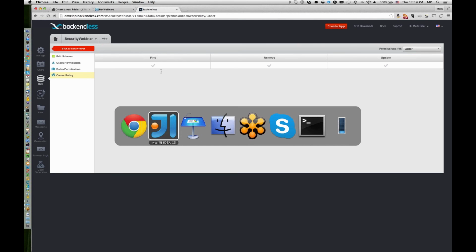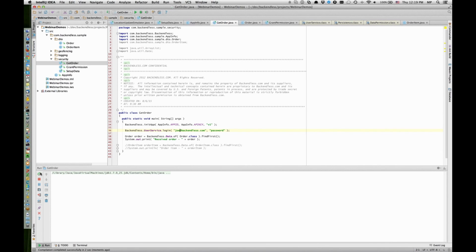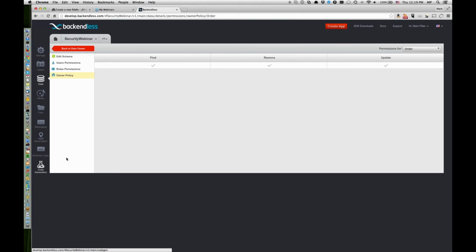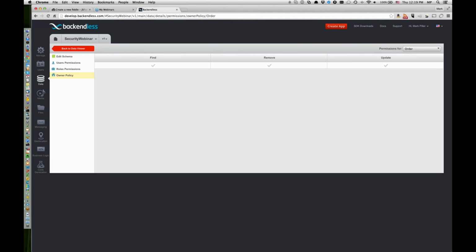And notice what happens. I'm still logging in as Mark, and I was able to get these objects. Now, if I change the login to Joe and rerun this code, I'm getting an exception. And that makes sense for the reason that Joe doesn't have permission to load anything, okay? Because as an authenticated user, he has no objects, and then therefore access is being denied.